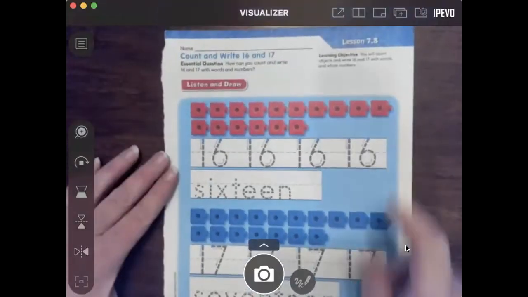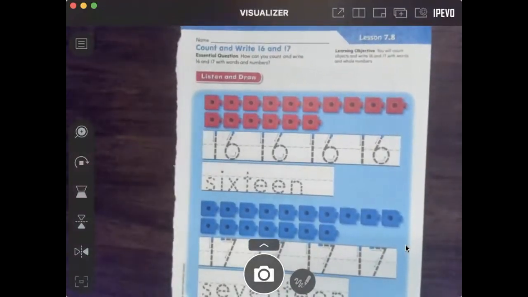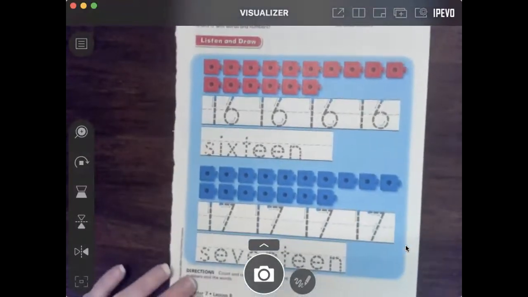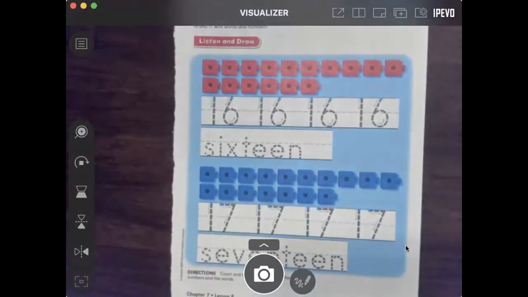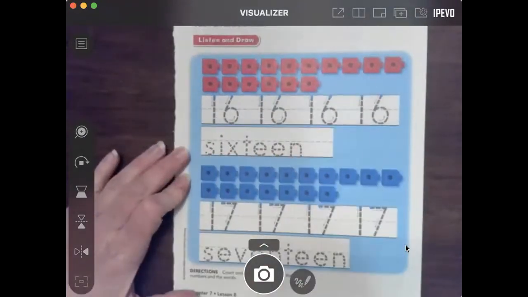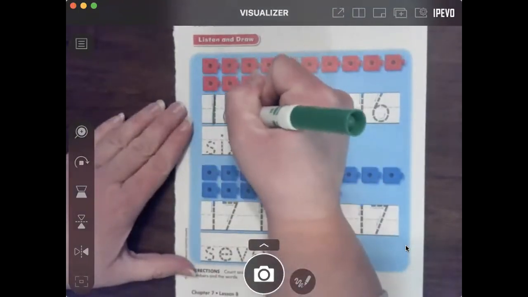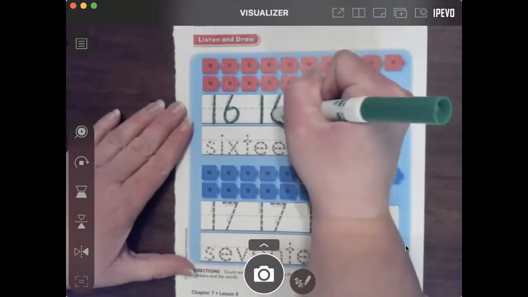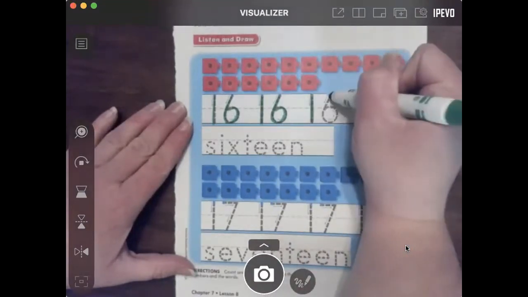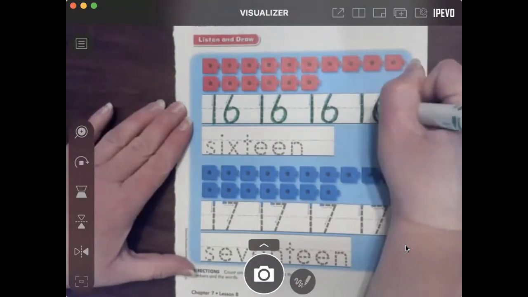We're going to do lesson 7.8 today. So make sure that you have that in front of you. 7.8. If you know your big numbers, it's 403. All you need to do on this page is trace the 4 16s and the word 16, trace the 4 17s and the word 17. So go ahead and do that. Trace it, make sure you're taking your time and tracing them and writing the numbers correctly.